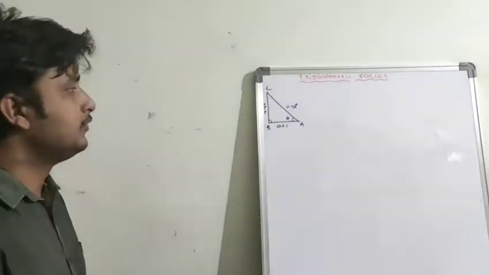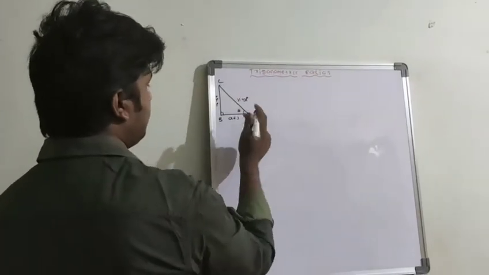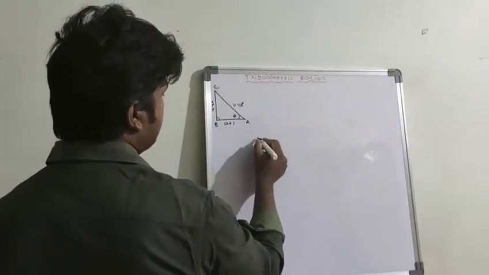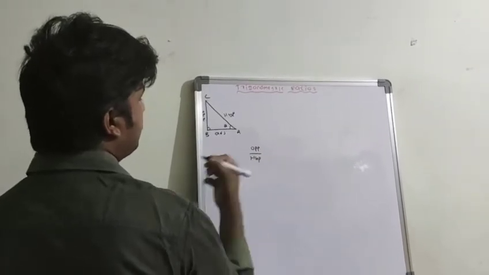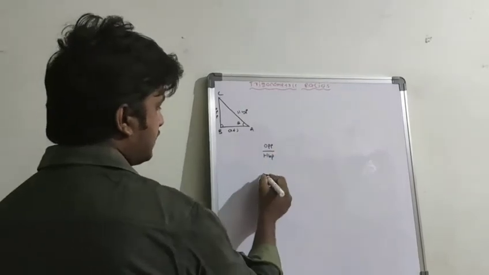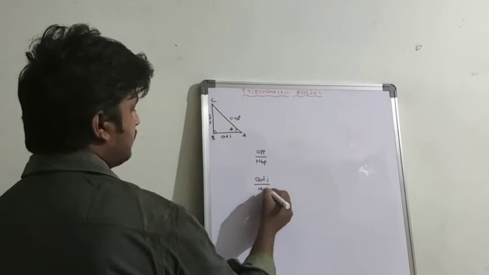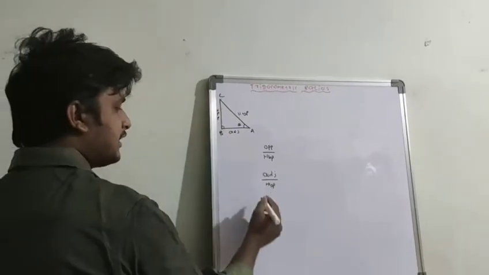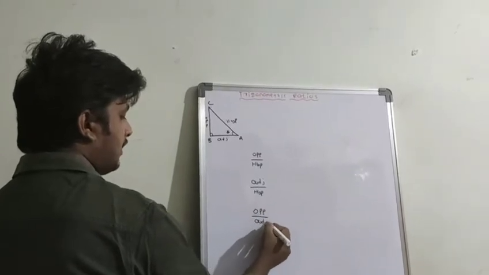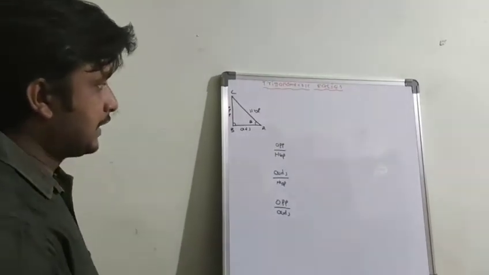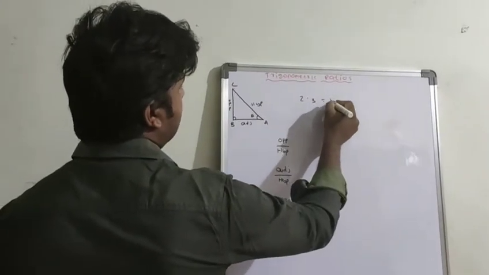Okay. So I am writing the ratios. First I am writing opposite and adjacent, one ratio. Opposite by hypotenuse, one ratio. Next, adjacent and hypotenuse, I am considering another ratio. Adjacent and hypotenuse, one ratio. Next, opposite and adjacent, another ratio.